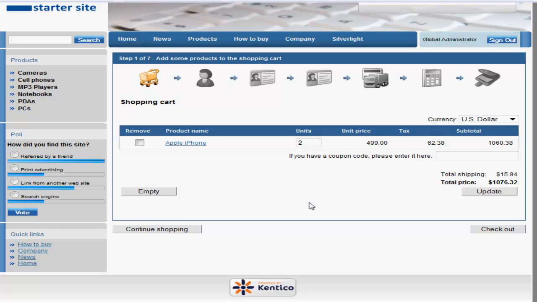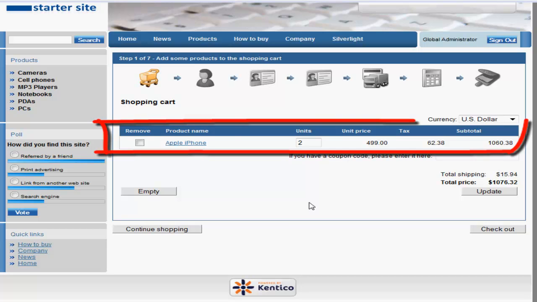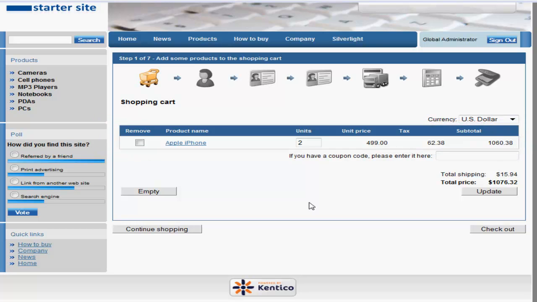I've logged in as a global administrator, so I have some billing and shipping information saved. I've also added two taxable products to the cart. Let's take a look at how the tax was calculated.